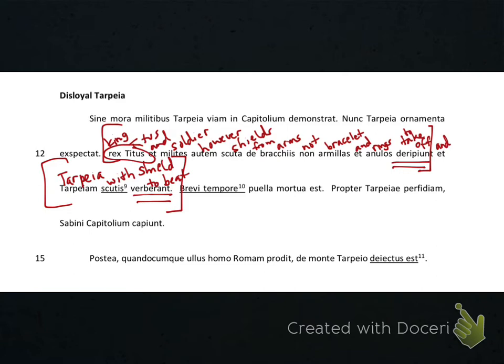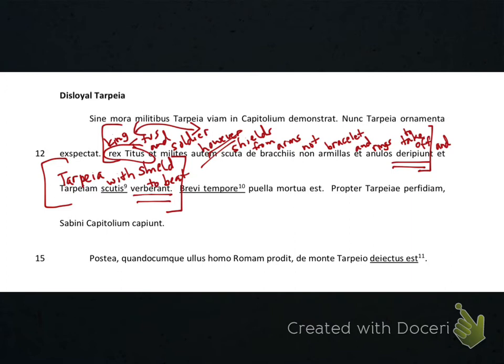The fact that we see an "and" between King Titus and the soldiers tells me that these two things are connected together. So it isn't just King Titus who's taking something off, but it's Titus and the soldiers who are taking something off. What's Tarpeia expecting them to take off? She's expecting the bracelets, right? The jewelry, the rings and the bracelets. What happens instead? That's what "however" means. Whatever Tarpeia is expecting, the opposite is going to happen. That's the force of using the word "however."